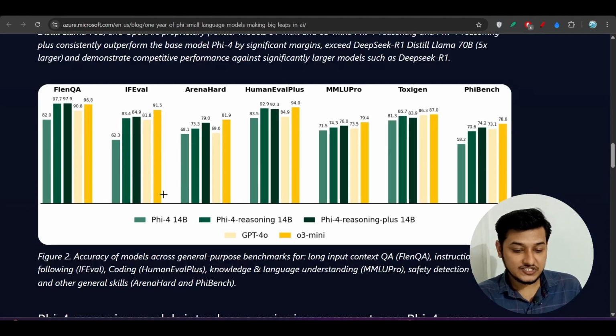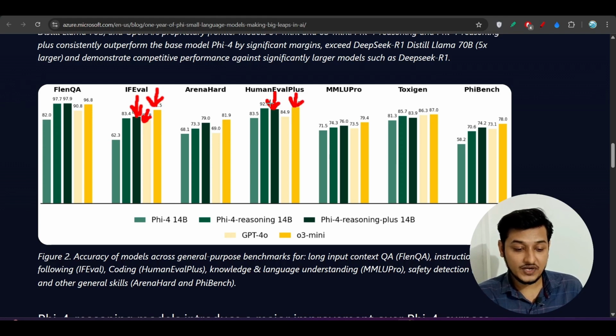If I show you the benchmarks, here you see this one is Phi-4 reasoning plus, colored green, this one is O3 mini and this one is GPT-4o. Here you see that this Phi-4 reasoning 14 billion model is actually beating this GPT-4o, and in many cases it is matching OpenAI O3 mini.